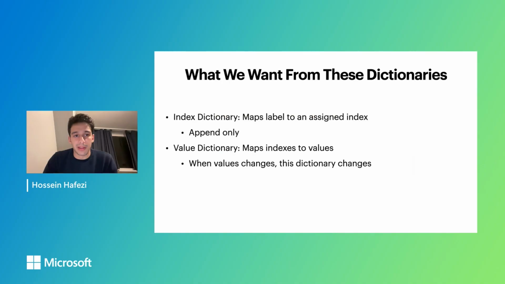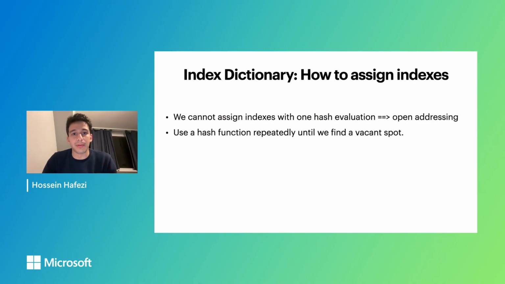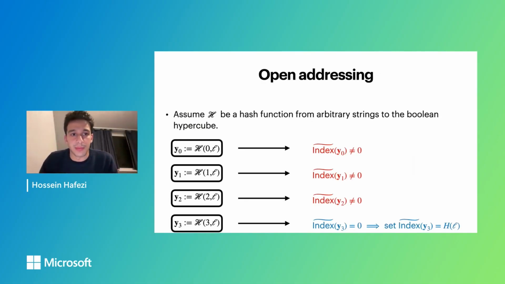But one thing I want to say about the index dictionary is, how do we assign indices to labels? I said we cannot use one single hash function to assign indices to all the labels because we're going to get collisions. So our solution is to apply open addressing. Open addressing, at a high level, is when we iteratively use a hash function until we find some vacant spot in our data structure when we want to insert a new element.